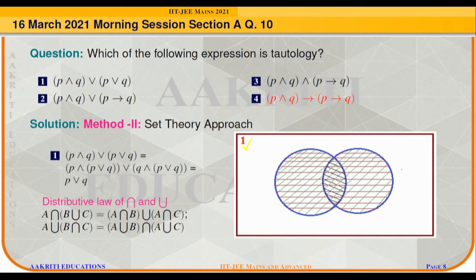Since it is not covering the entire universal set, hence it is not a tautology.